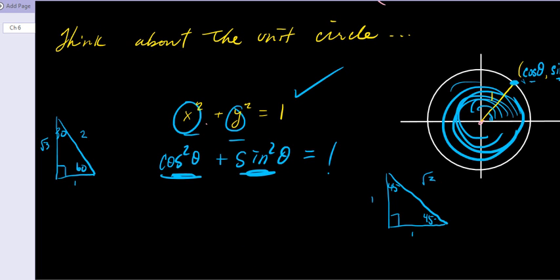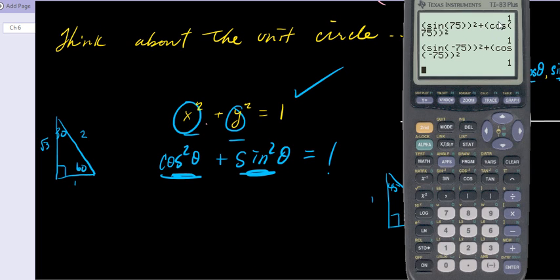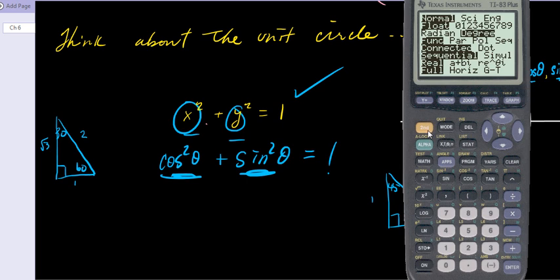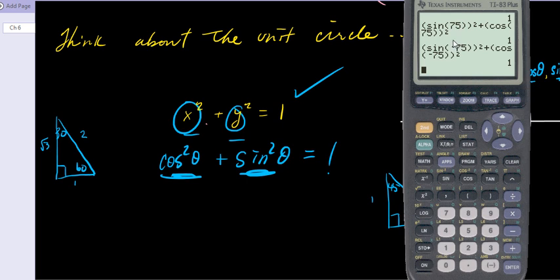Okay, so many of you are working on your calculators there. I'll show you what I've done on my calculator, and I've done a few here. You can't even see this on the screen, but I tried sine of 25, and I got my calculator in degrees here, okay? I tried sine of 25 squared plus cos of 25 squared. I got 1. I tried 75, got 1. Tried negative 75, got 1. What about you guys? Is this working for you with any angles that you try? And they have to be, of course, the same angle. This is theta, this is theta. It's got to be the same angle. Is anyone getting any other than 1? Okay, so it seems like everything that we've tried, 1.